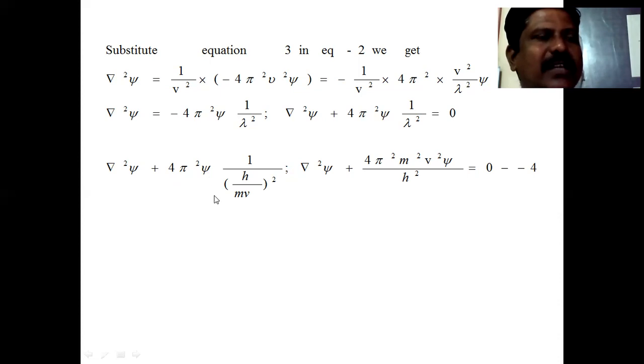Next, del square psi plus 4 pi square psi by lambda square equals 0. But we know that, according to the de Broglie equation, lambda is equal to h by mv, and we make it square. So this equation becomes del square psi plus 4 pi square m square v square into psi divided by h square equals 0. Let's call this equation 4.